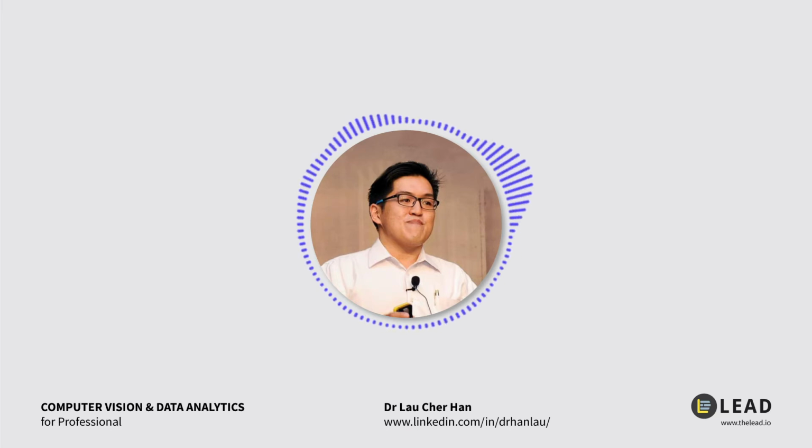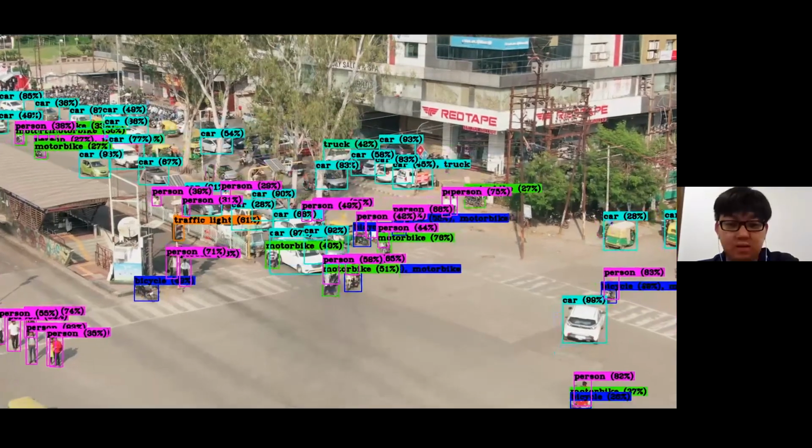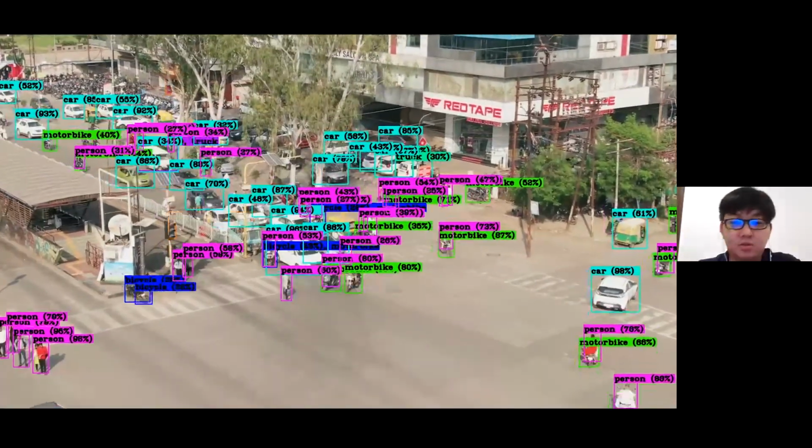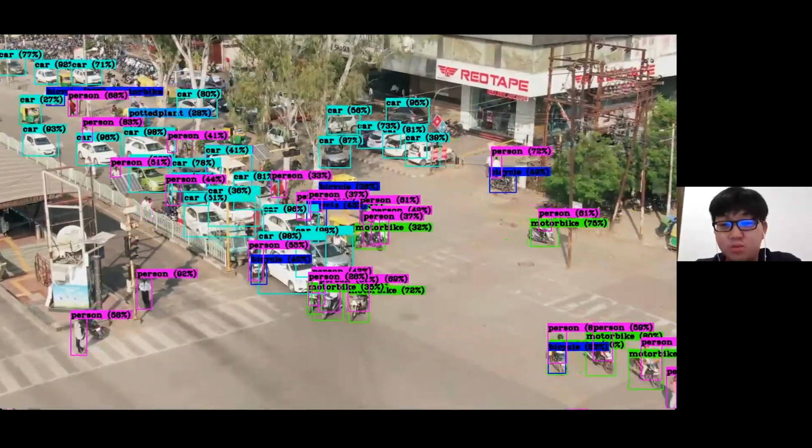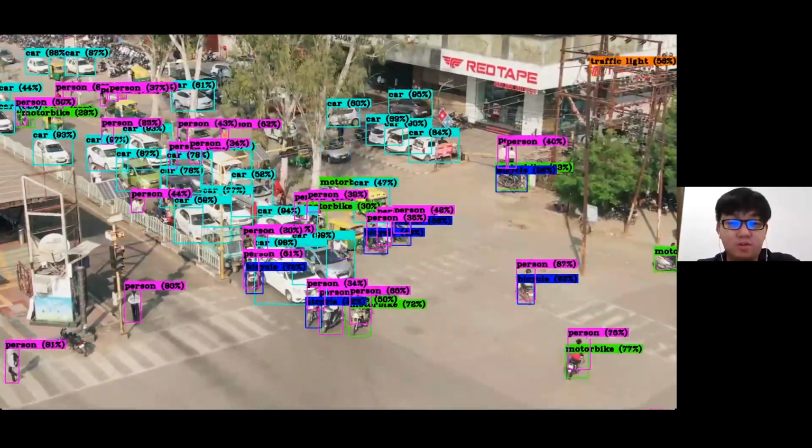Yeah, so computer vision is a very interesting field. Basically, this is an object detection project. This is using the YOLO V4 algorithm, which, if anybody wants to go into computer vision, is definitely a very common deep learning algorithm. It is open source. You can actually just install it, plug and play.